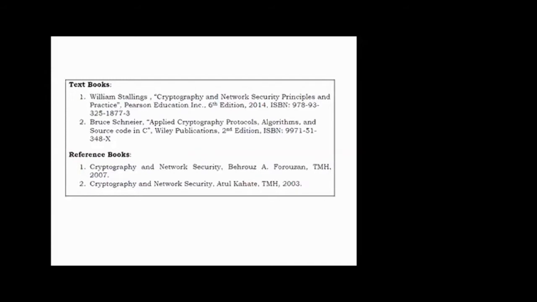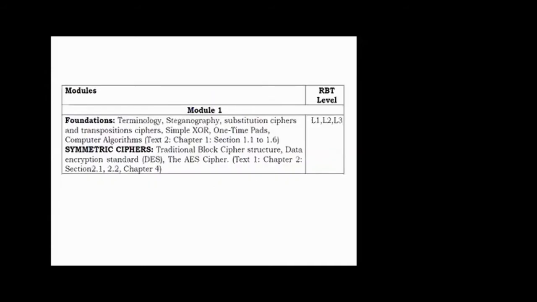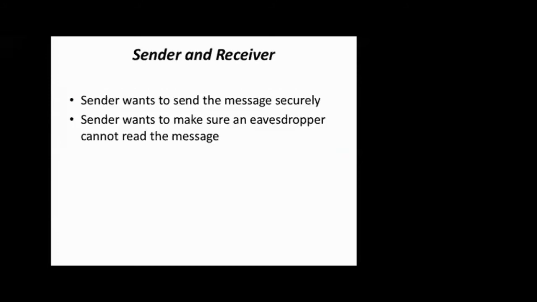Okay. So this is the topic from the first chapter. Basically, you are going to learn some of the basics. Foundation is all about basics. Most of the things you will be knowing. And also, you'll get an introduction to symmetric ciphers. Some like the Feistel cipher you're going to learn in traditional block ciphers. And also the Data Encryption Standard, DES, as well as AES. A full detailed analysis of AES is there in module 1. Okay. Let's start with this module.